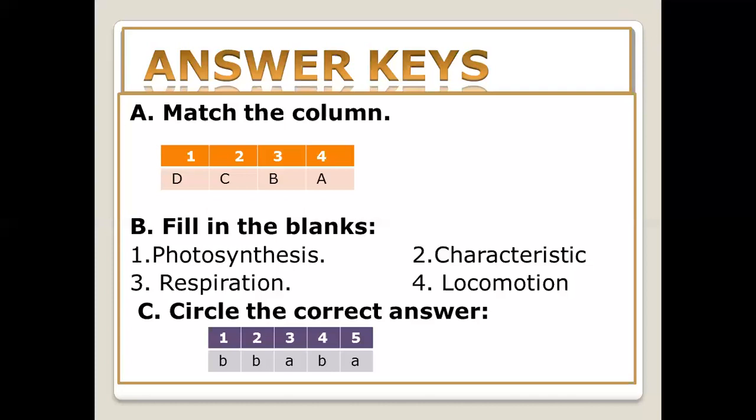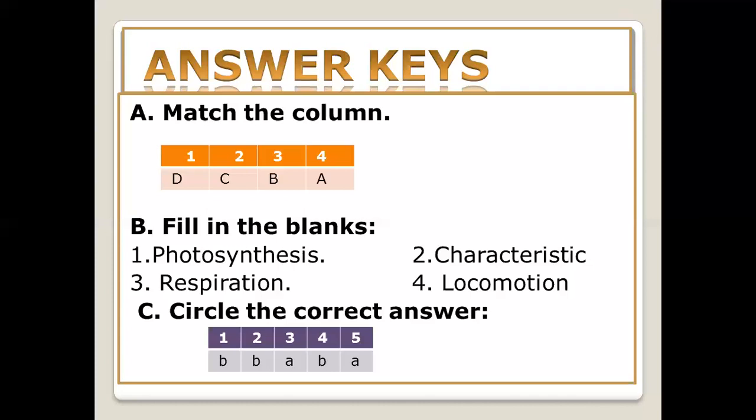The last is the process by which living things continue to extend their species. Reproduction, because through reproduction they produce the new ones, the young babies. For 4a, I already mentioned here the key of the column. You can copy from here, but you already know which definition goes to which word. Come to the blanks, fill in the blanks.